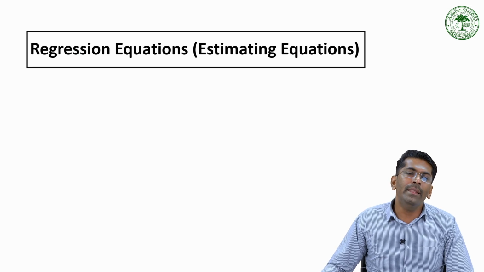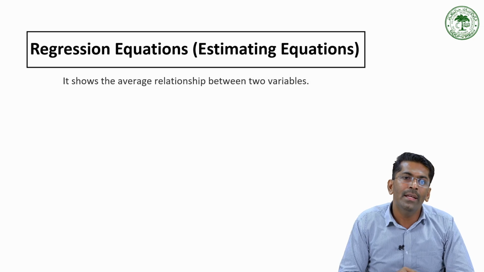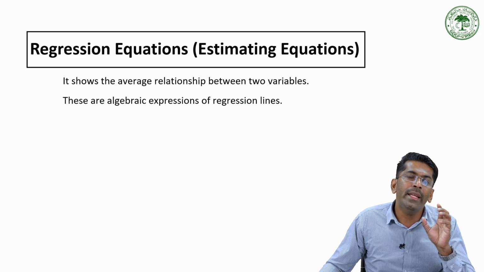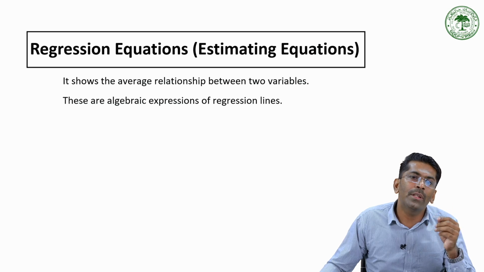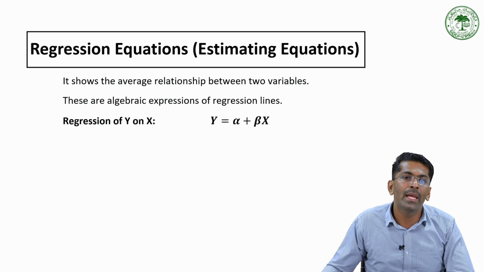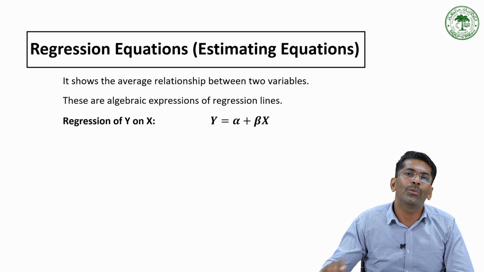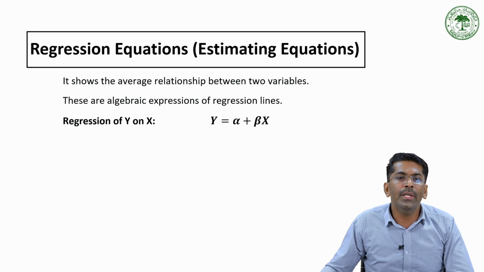Based upon the regression lines, we have regression equations as well. They show the average relationship between variables. With the regression equations, we capture the algebraic or mathematical expression of the regression line. Since we have two regression lines, we will have two regression equations as well. The regression of y on x is y equals alpha plus beta x, where y is the dependent variable and x is the independent variable.